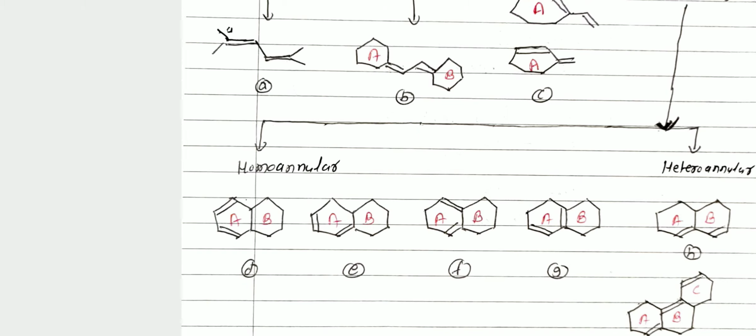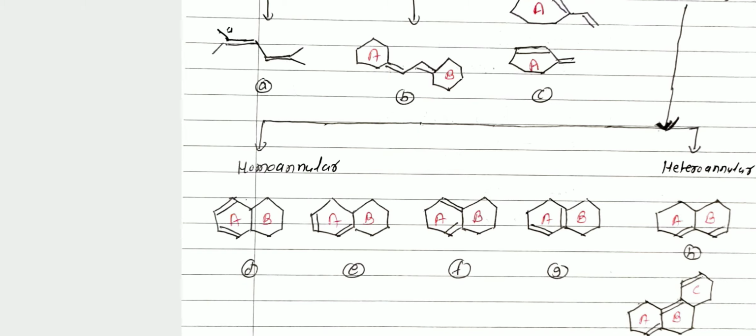Therefore, remember that these dienes are conjugated dienes. Ring A contains two double bonds present in one ring. This is an example of homo, meaning same ring. Therefore, structure number D is an example of homoannular diene.